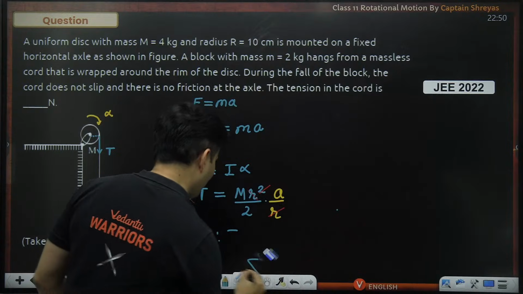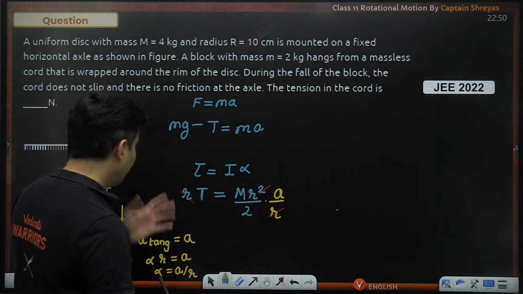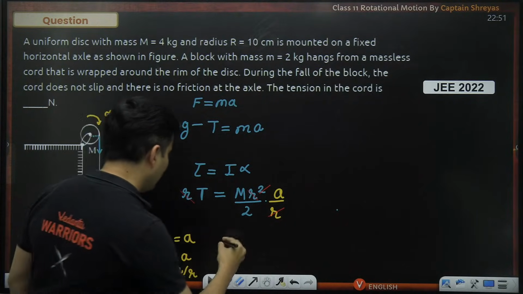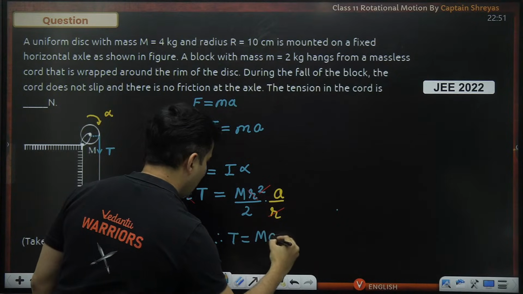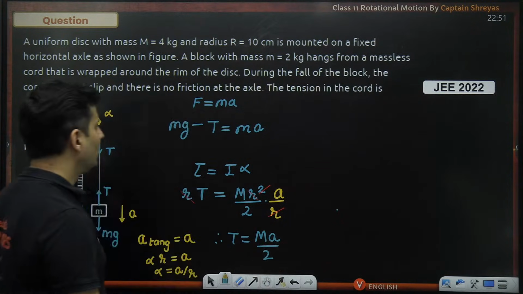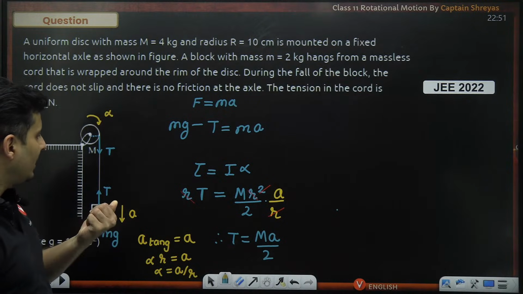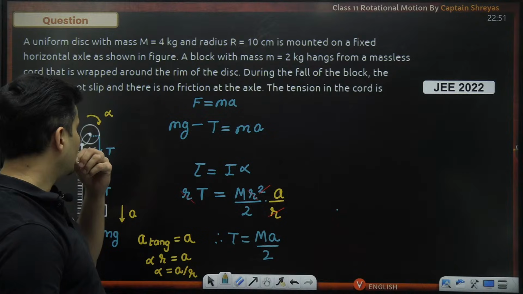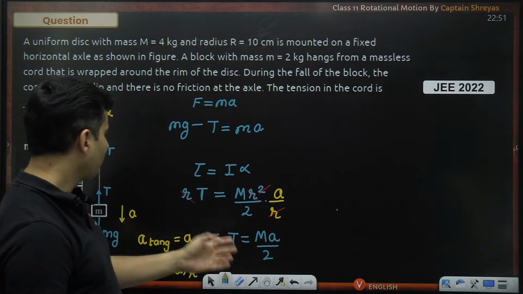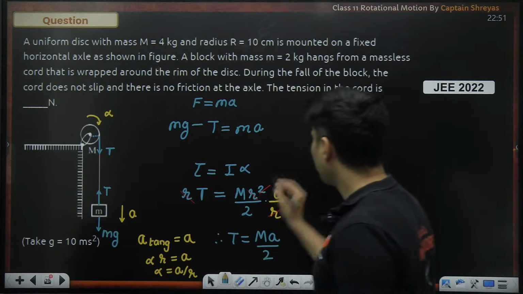Okay, anyways, so where were we? Over here, right? So the tension will be nothing but MA divided by 2. I think we have to find tension, right? So why not substitute the values. Put the value of tension over here.